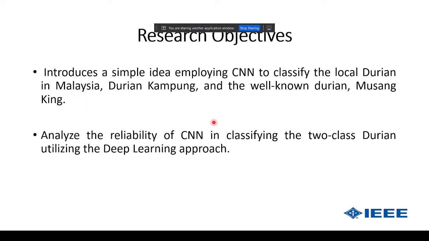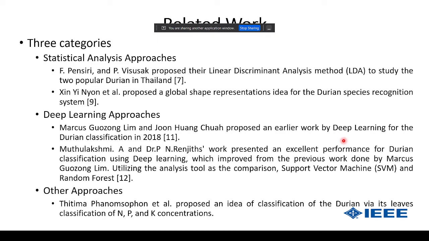One is commonly found beside the street, which we call Durian Kampung, and the other one is Musang King. Then we try to analyze the reliability of CNN towards the two-class durian. A two-class classification task is considered a binary task.